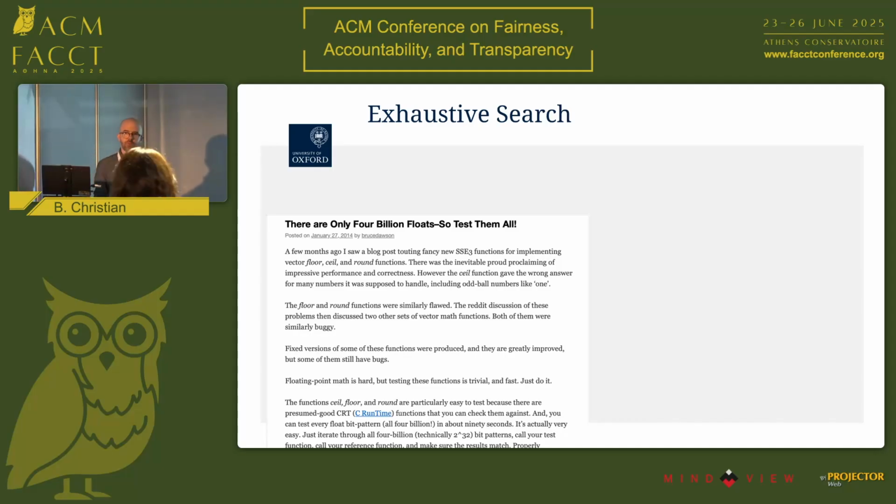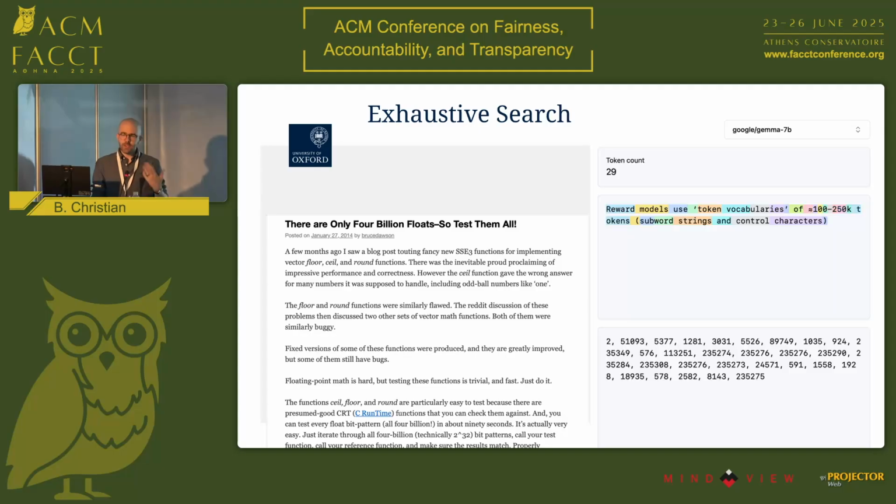We were inspired by the programmer Bruce Dawson, who has a great blog post called "There Are Only 4 Billion Floats, So Test Them All." And his point was that in many cases people sample to evaluate the performance of functions when it's actually perfectly computationally feasible to literally test every single floating point number. We wanted to apply this idea of exhaustive analysis in the context of reward models. So they use a vocabulary that is big, but it's finite. It's about 250,000 tokens.